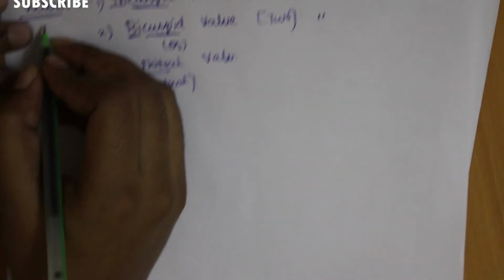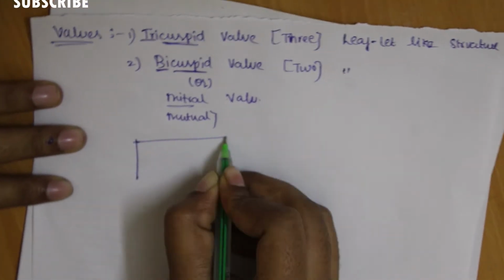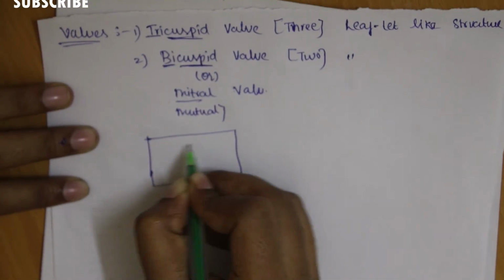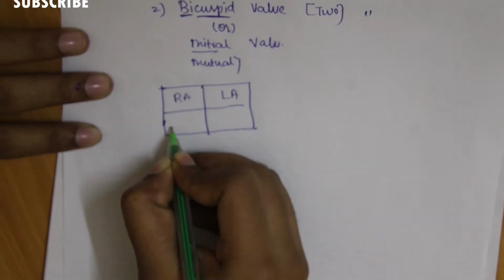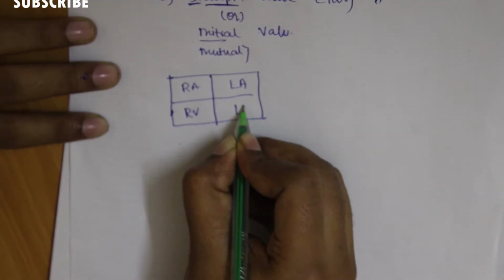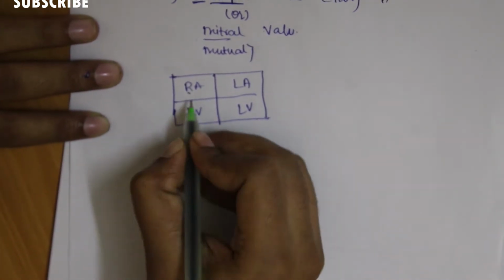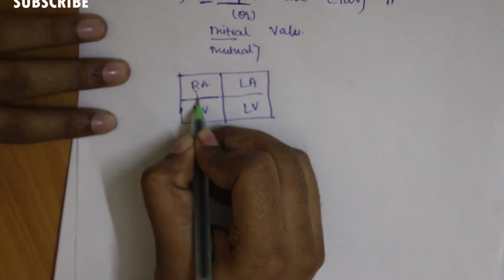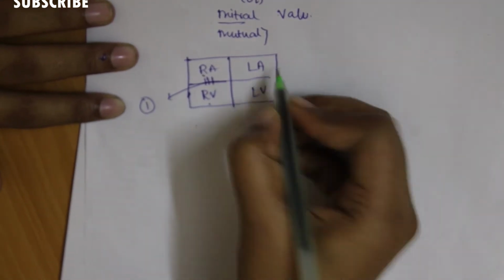What are the main functions of the valves? Now I am drawing a rough diagram of the heart to explain. This is the right auricle, left auricle, right ventricle and the left ventricle. Between the right auricle and the right ventricle there is a valve known as the tricuspid valve.